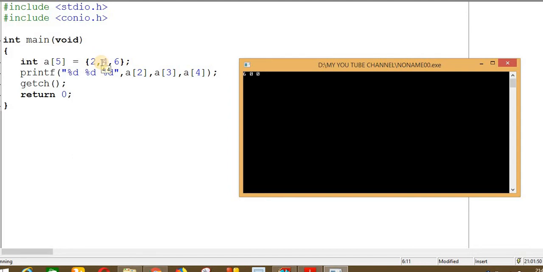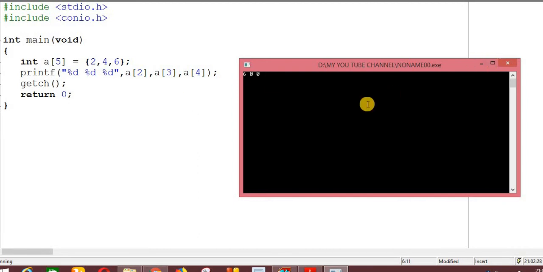In this situation, when the array is capable of holding more values and we provide fewer elements, the remaining elements would automatically be 0. That means the value of A3 would be 0, the value of A4 would be 0. That is by default.